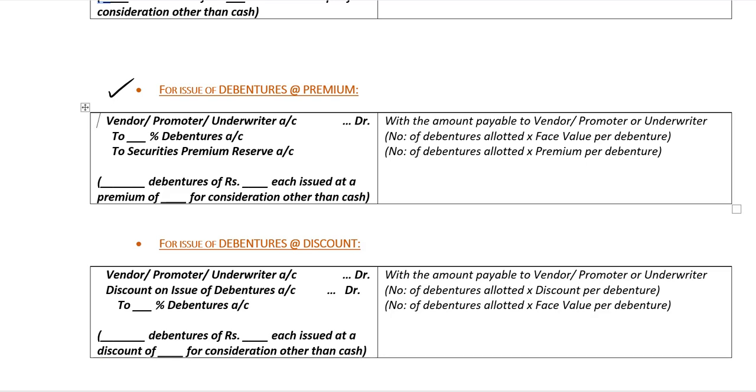So in this video, we learned the theory section as format of all journal entries to be passed when debentures have been issued for consideration other than cash. In the upcoming video, we will solve example sums in the same concept.